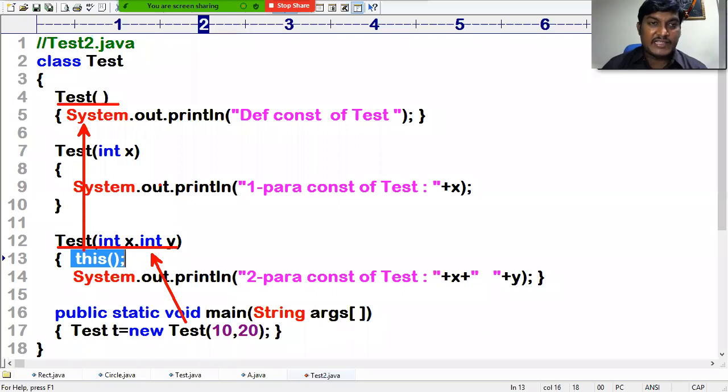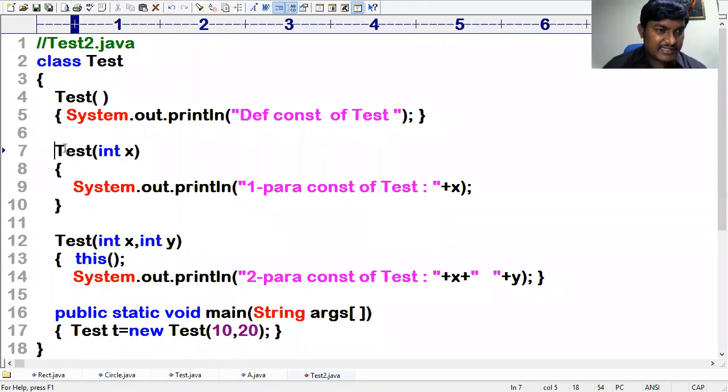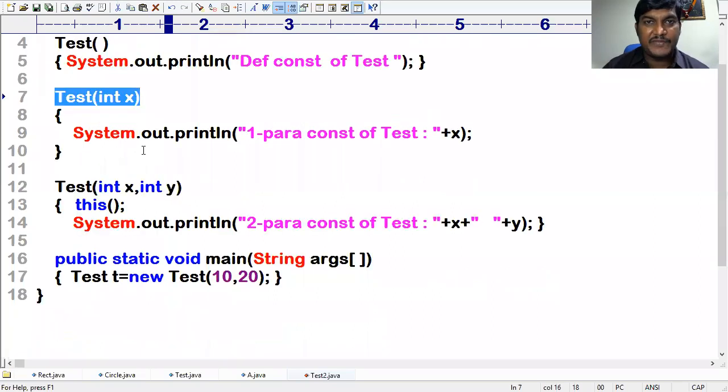But what is your plan actually? My plan is that when I call the two-parameterized constructor, it needs to call the one-parameterized constructor. The one-parameterized constructor requires an argument of type integer. Please be focused.